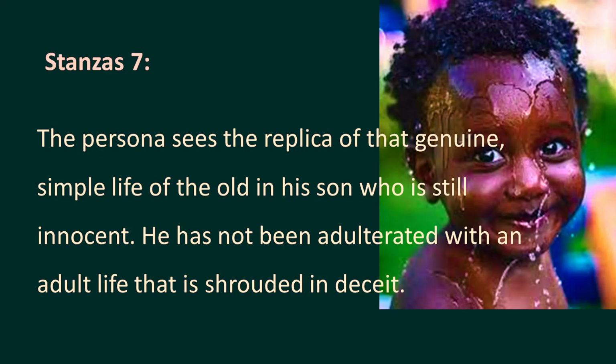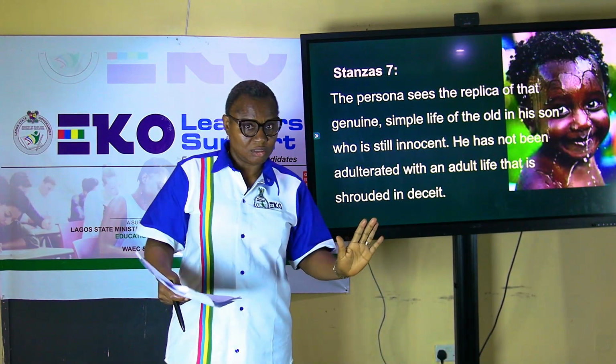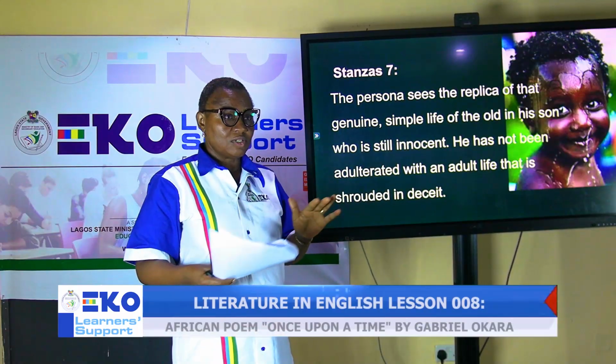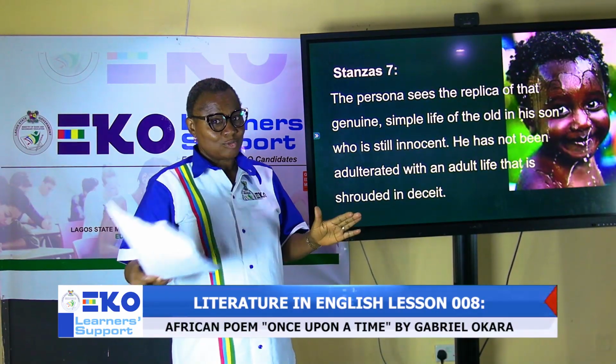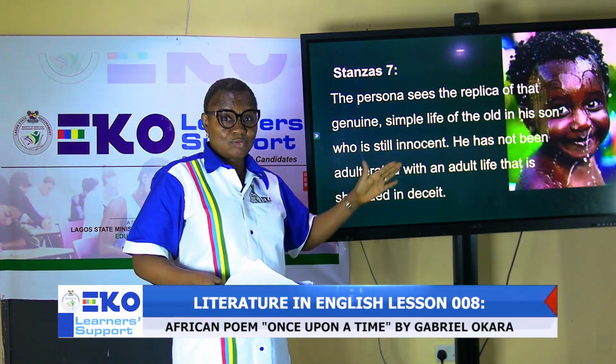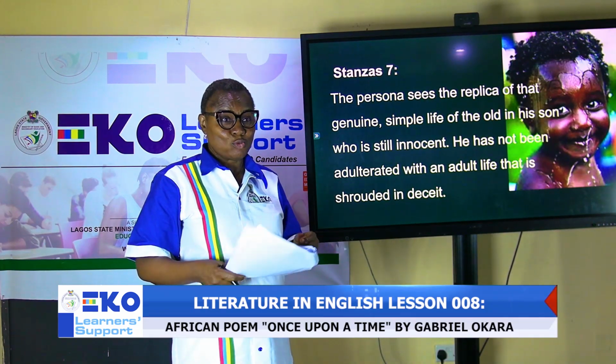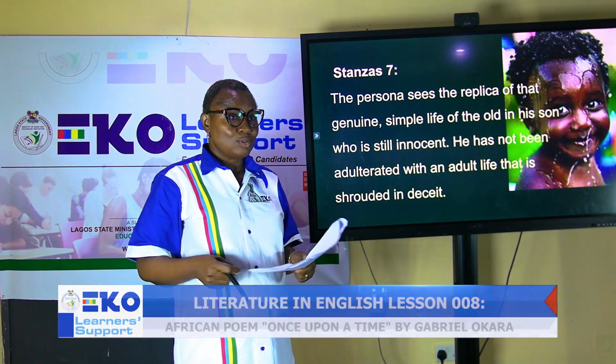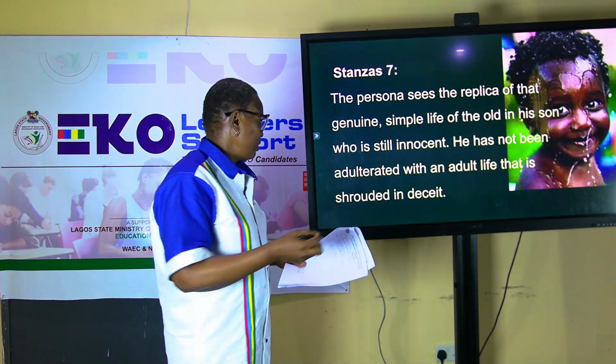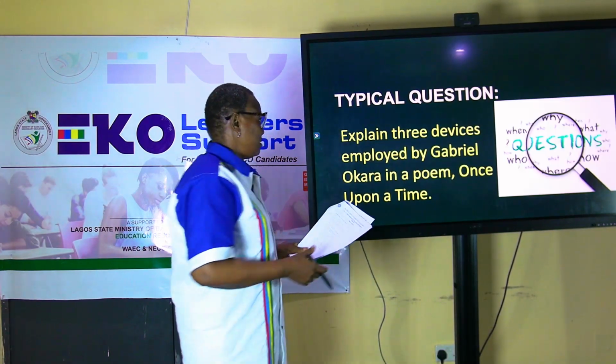The persona sees the replica of that genuine, simple life of the old in his son, who is still innocent. He has not been adulterated. So you can see the difference between innocence and experience. As the child grows too, he will be affected by the society. And through experience, he will learn to live a double life that he has learnt in the society.